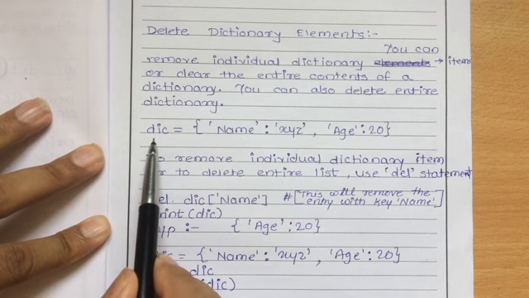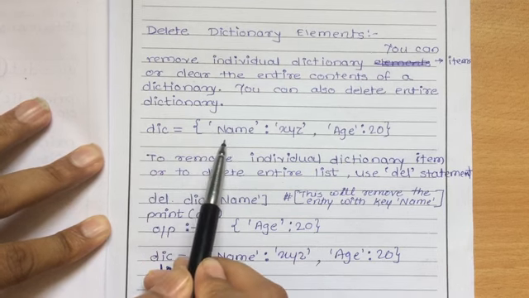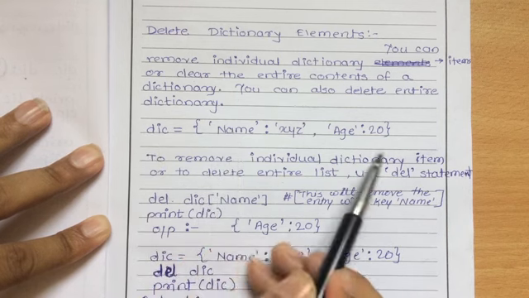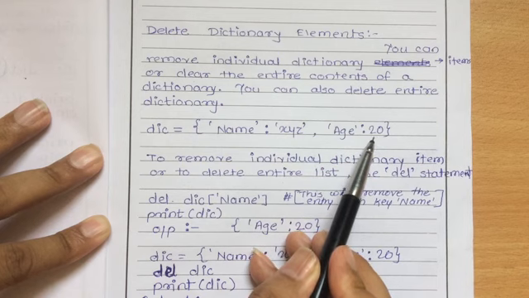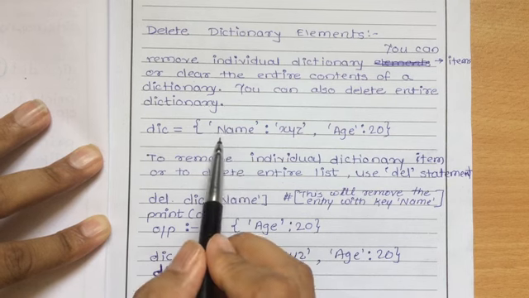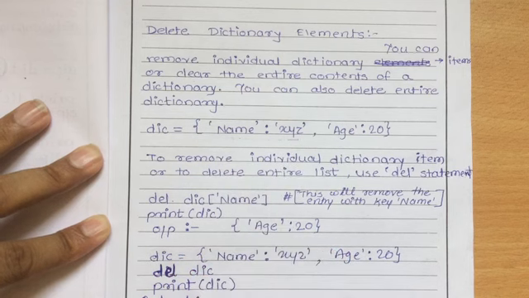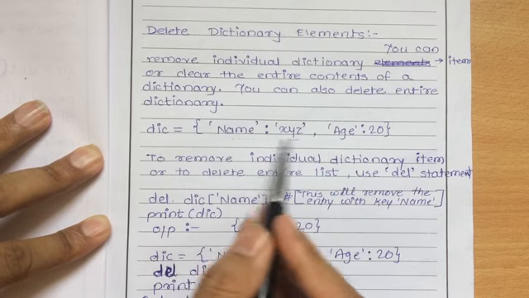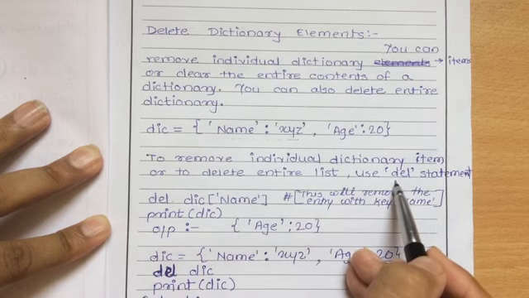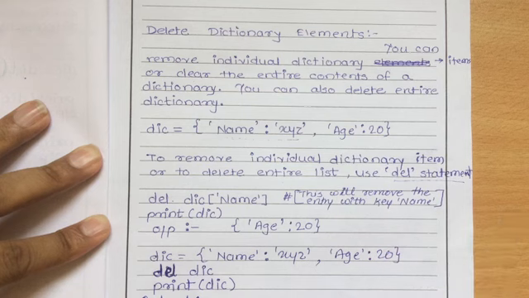Here we have one dictionary dic. Again the same example I have used over here. Dic is a dictionary name having key value pairs name XYZ, age, and its value is 20, right? Now suppose I want to remove only one individual item. Suppose I want to delete this name and XYZ key value pair. So how am I going to remove that? I can remove this name and XYZ with the help of the del statement.